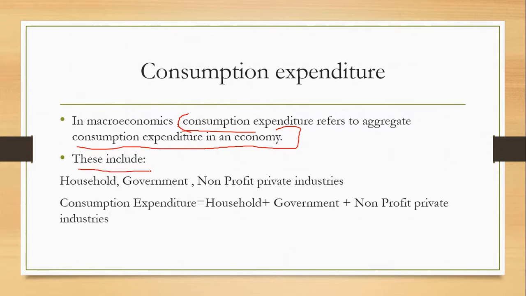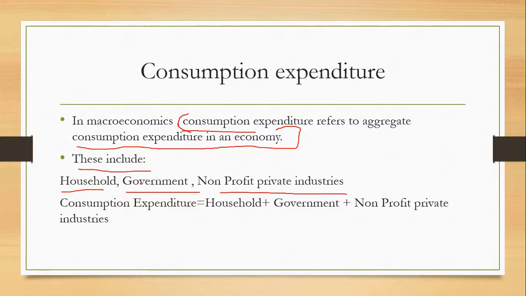It includes not only households but also government consumption expenditure and non-profit private industries, for example, churches, mosques, NGOs, temples. These are basically part of non-profit private industries. And household, as we know, is our family and what we buy. Government also is a very huge consumer.